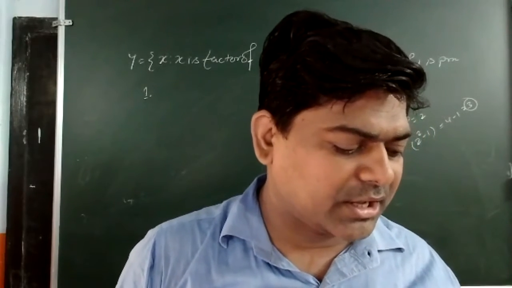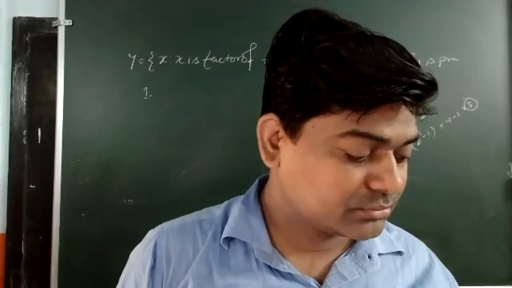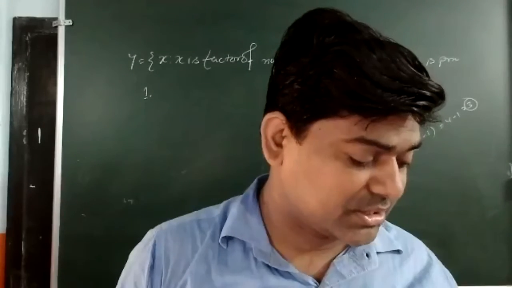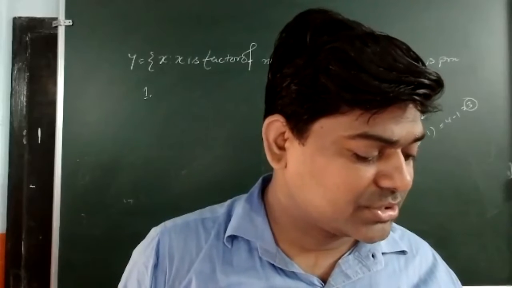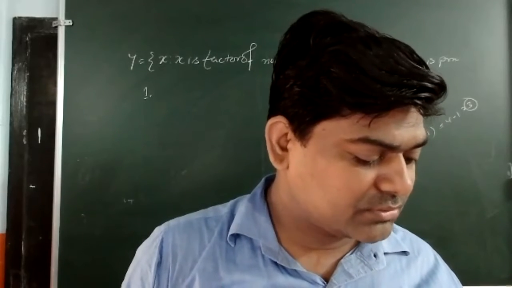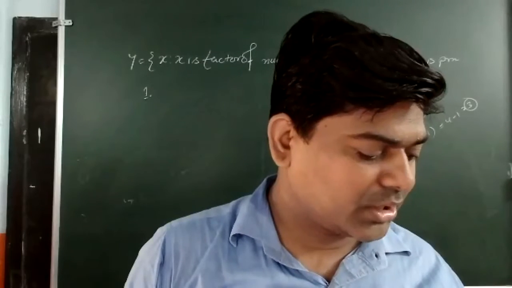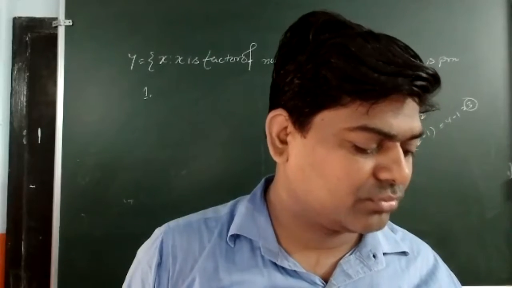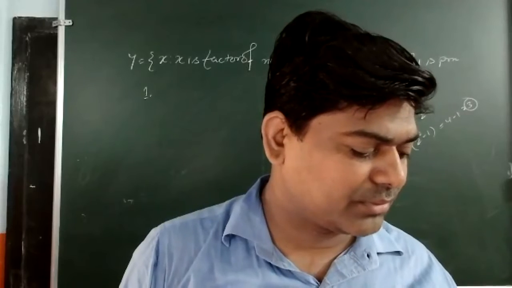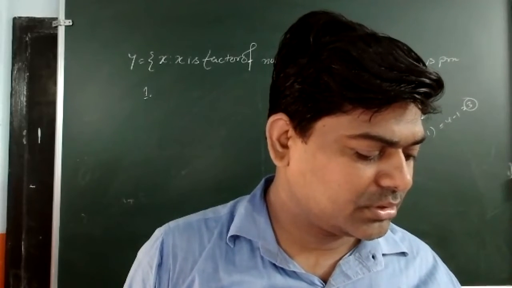Simply, he has taken the value of p differently. The positive factors of this one, if this is a prime number: if I take 1, it is 1; if I take 2, it will be 2; if I take 3, it will be 3.